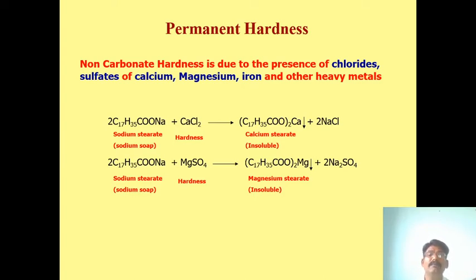Magnesium chloride, magnesium sulfate, calcium chloride, calcium sulfate dissolved in the water is called permanent hardness. When it is treated with soap, insoluble calcium stearate scum will form. This is the permanent hardness of water.